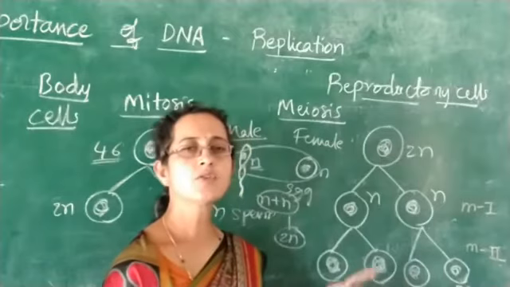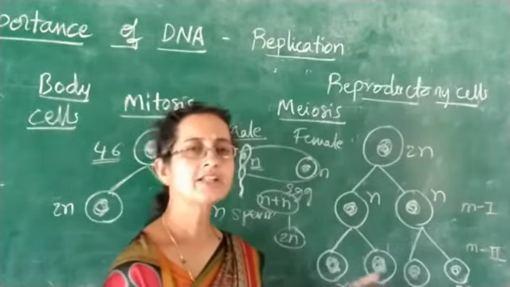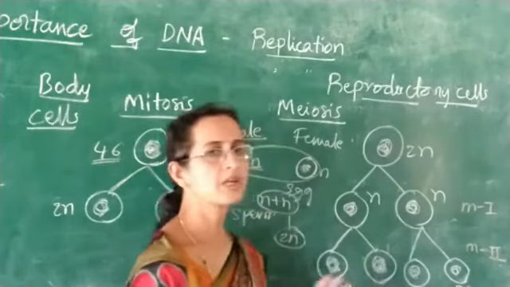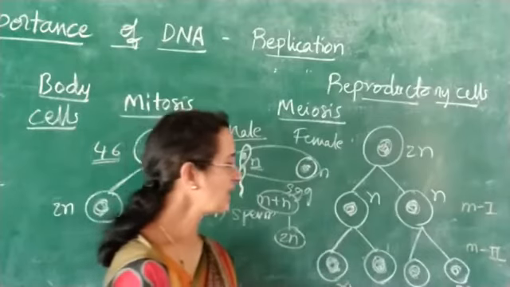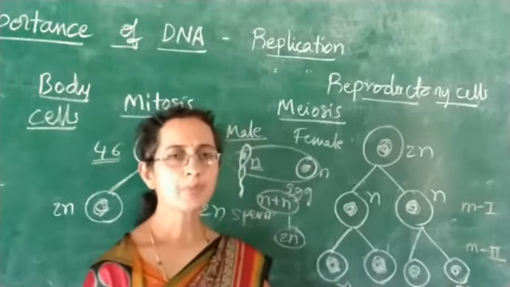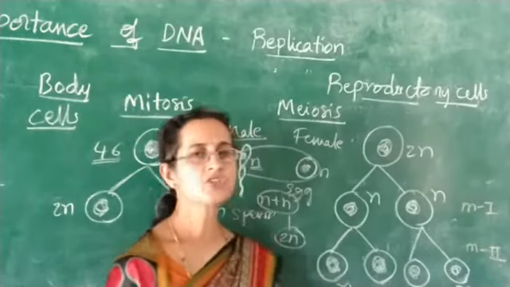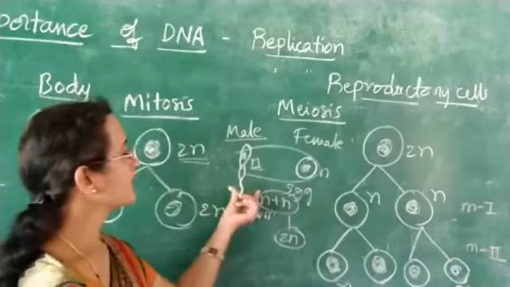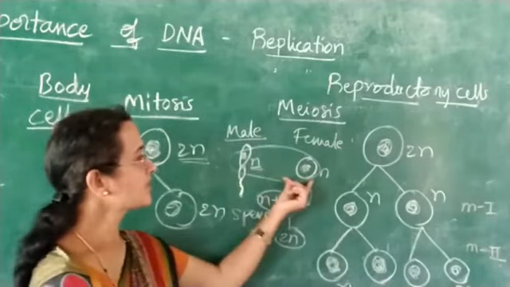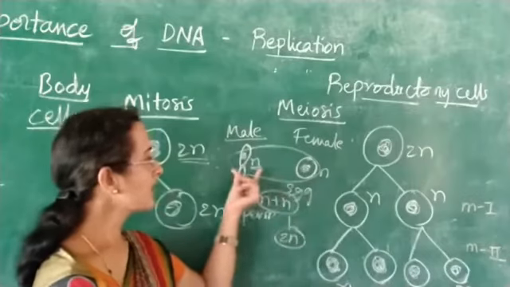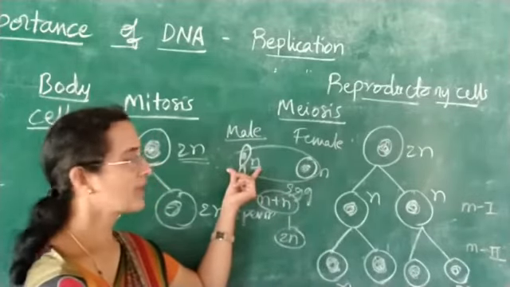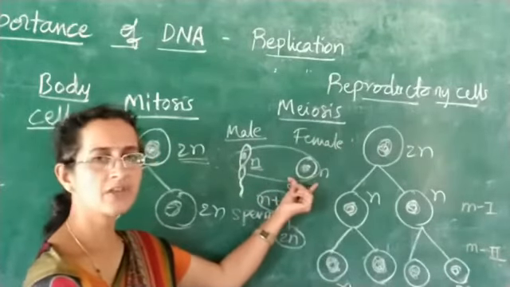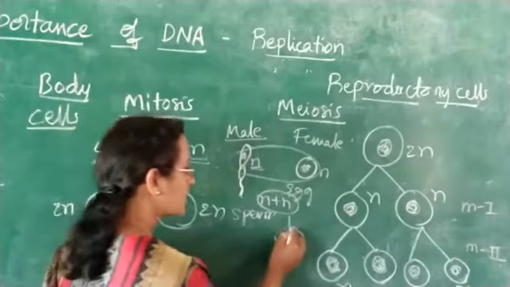So pollen and ovules in the case of plants, egg and sperm in the case of animals. What is the necessity of reduction in the genetic material? The genetic material is reduced because a male gamete has to fuse with the female gamete. The male gamete, like a sperm in an animal, fuses with the female gamete, the egg. So the n amount of genetic material of this cell unites with the n amount of genetic material of the female. So n plus n forms 2n.